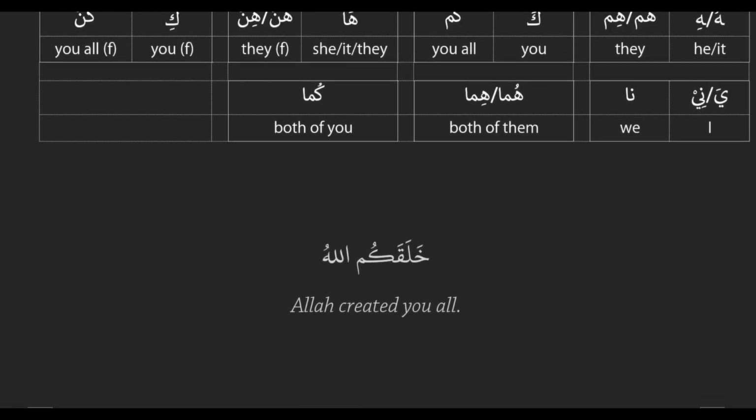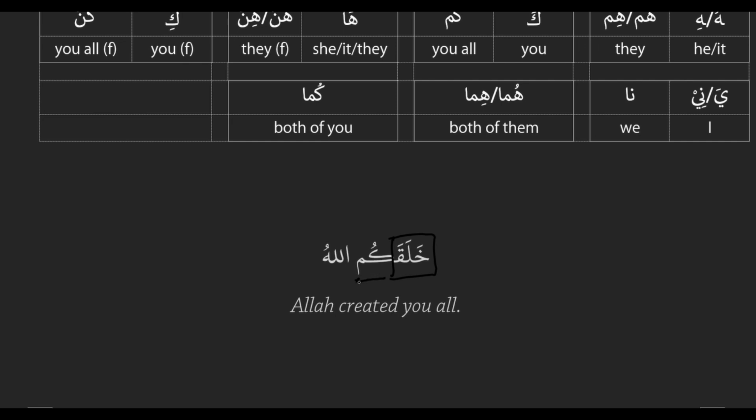So let's look at an example here. خَلَقَكُمُ. Find me my action. Well, we know the action is always the first word in the sentence, right? So khalaqa. خَلَقَ is our action. And then what's kum? Kum is a pronoun, and it's a pronoun attaching to an action. And what do we know about pronouns that attach to actions? Pronouns attaching to actions are always receivers.